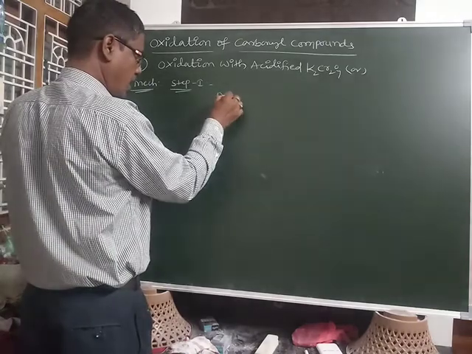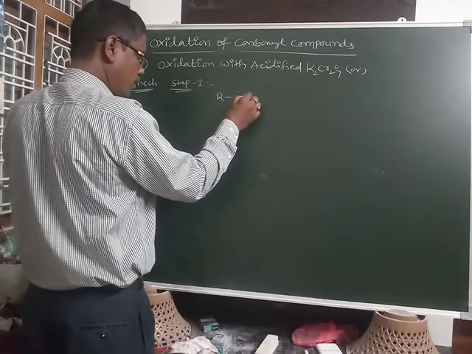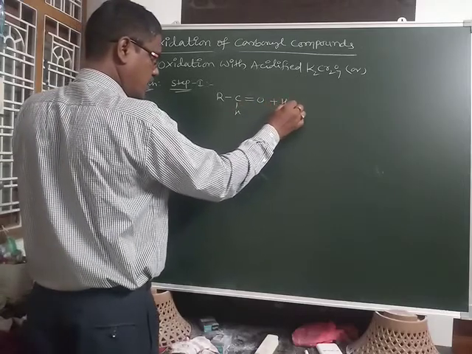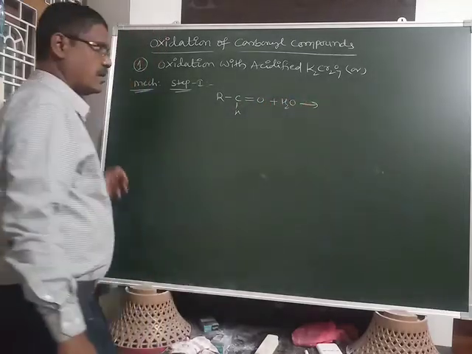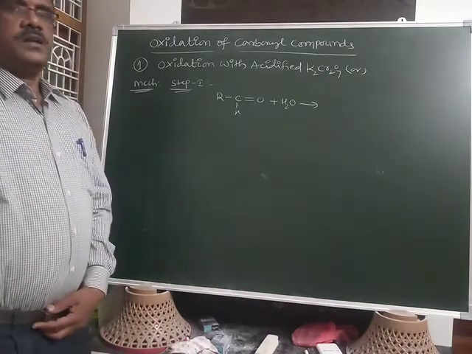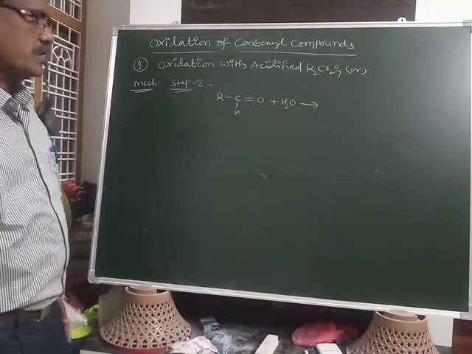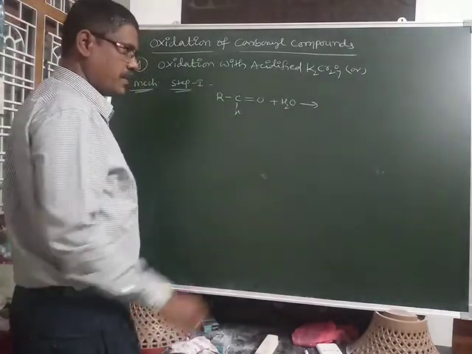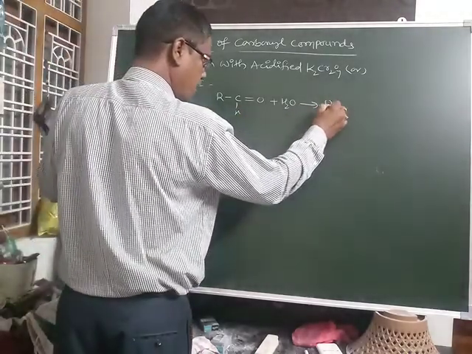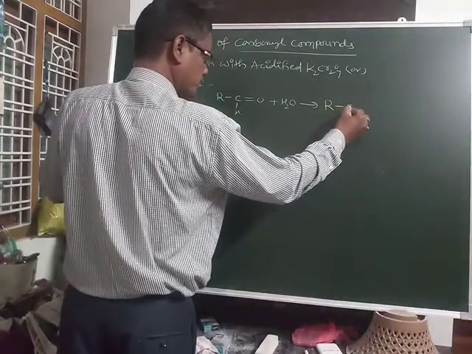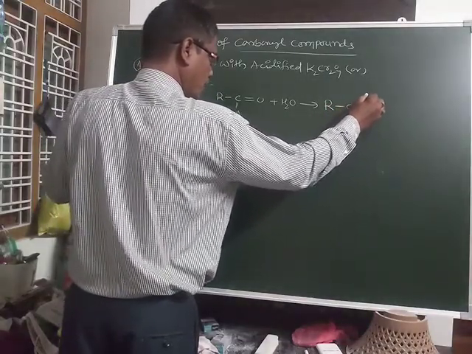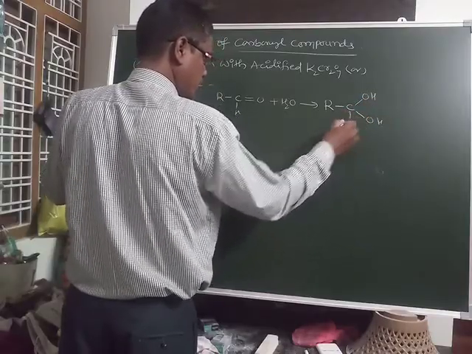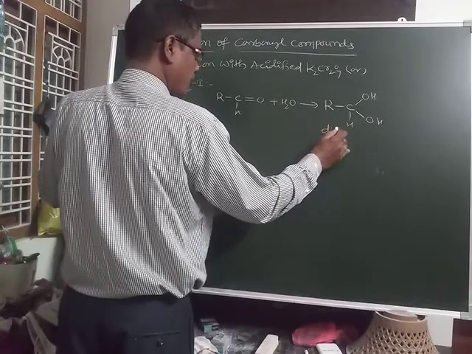This is R, double bond O and H. With alkaline or acidified K2Cr2O7, which contains some water, the aldehyde converts into this one, OH, and here also OH, and this one H. A diol, a hydrate, is formed.